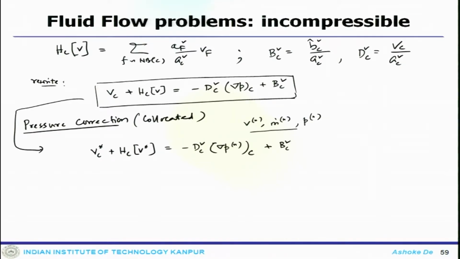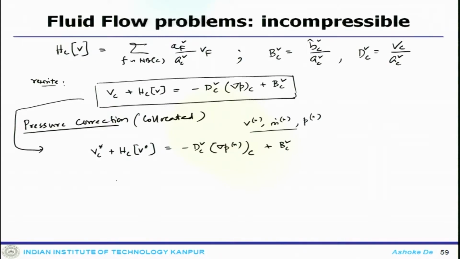Now, the final solution should satisfy the exact solution. The difference between these two equations is going to give us the correction equation. When you look at the velocity field, it must satisfy the conservation equation, or the continuity equation, and if there is no mass flux from there, we get the pressure correction equation.